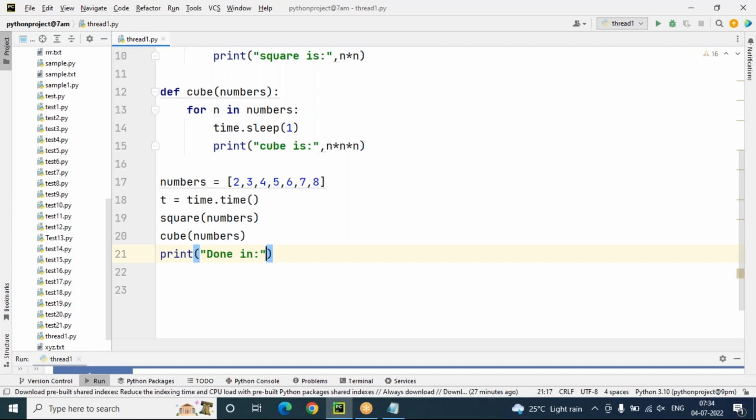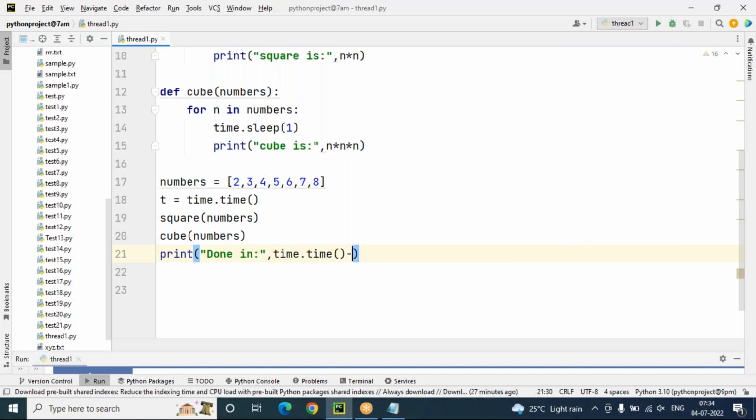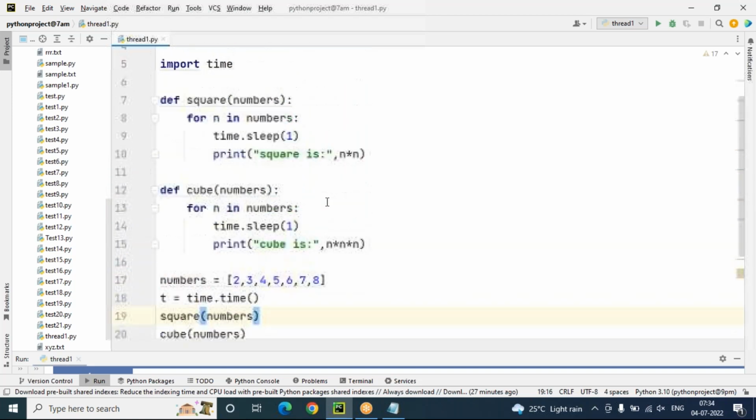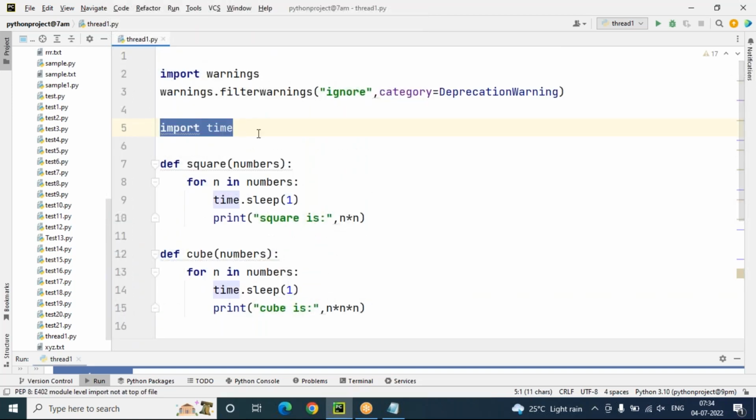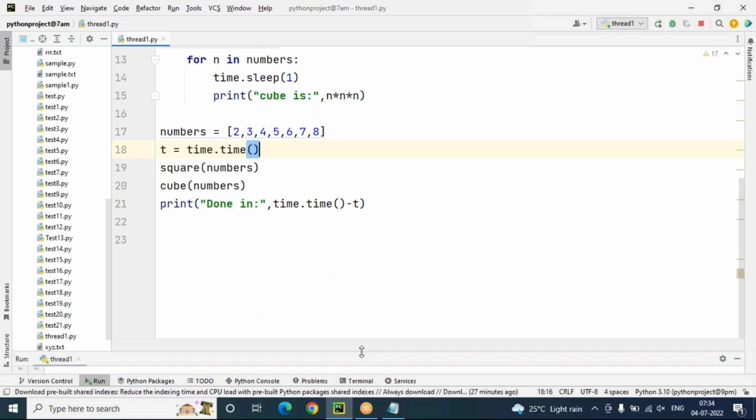How much time is it taking? I want to calculate it, so I take the time module name, the time method name, minus t, which is the time object here. This concept works for any program's time calculation: how much time the program execution takes. I just import the time module, then t is a time object, module name dot method name, and module name dot method name minus t means the time object calculation. Automatically, the execution time will be calculated.